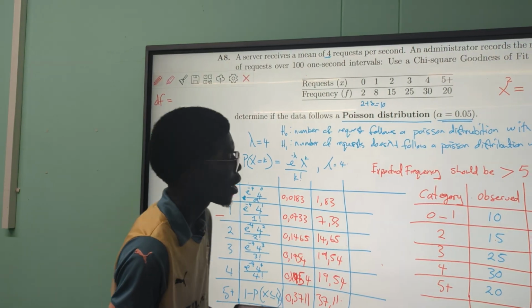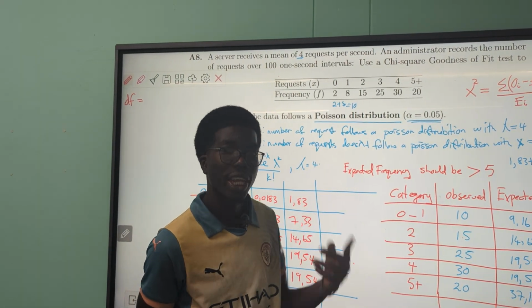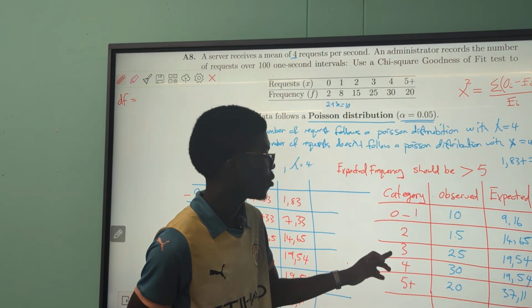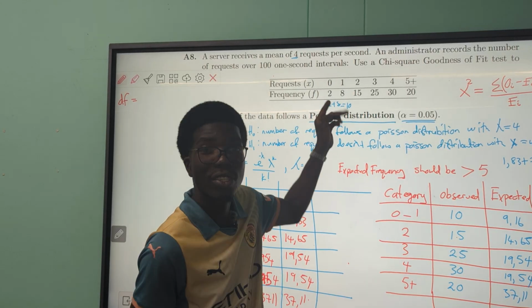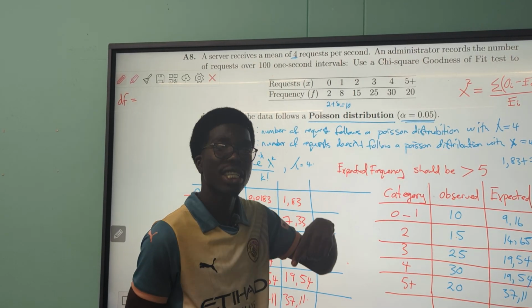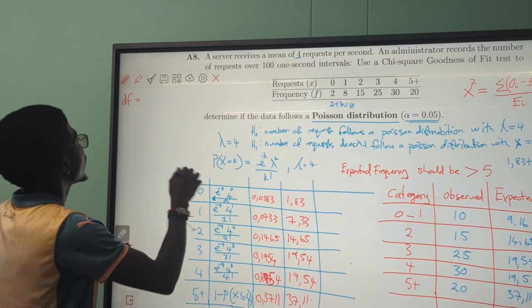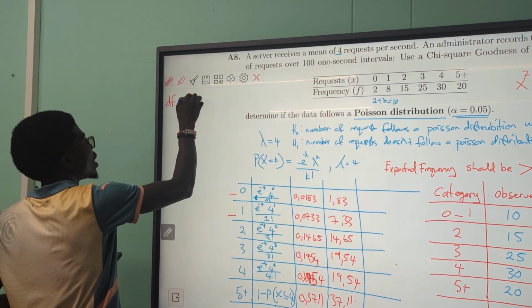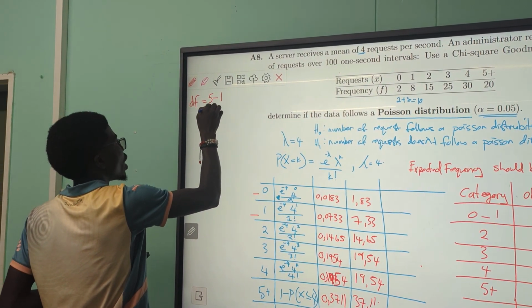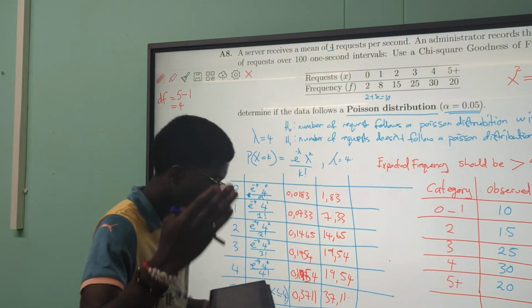Categories after combining. Handitika 1 2 3 4 5, kunge kuri 6 because atisata combiner, but tikushandisa categories after combining, 5 categories. We have 5 minus 1. What do you get? You get 4.